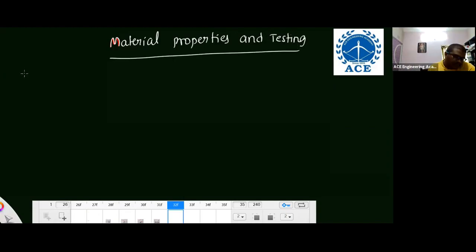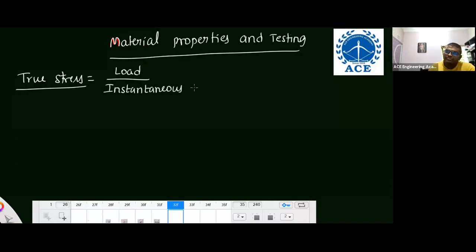Like one thing, take true stress. Electrical and electronics people, just remember the definitions. The concept is not required for you. True stress means load by instantaneous area, that is, corresponding to that load, the area of cross section of the material.